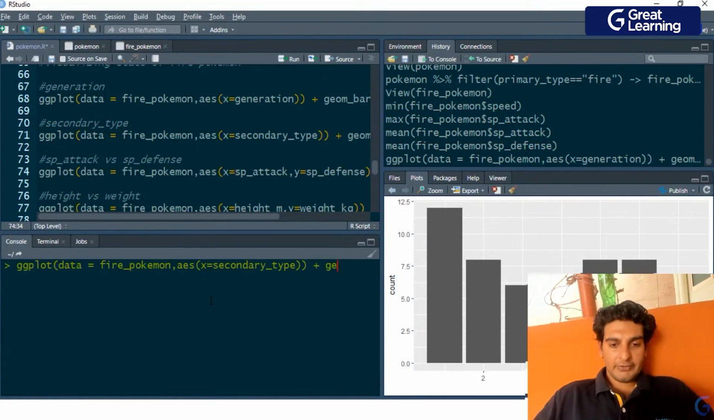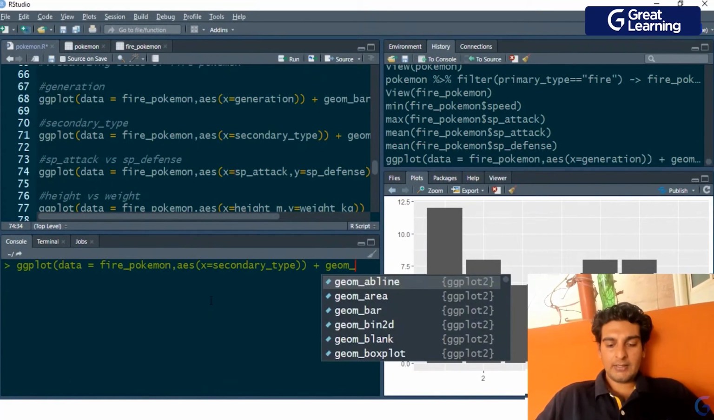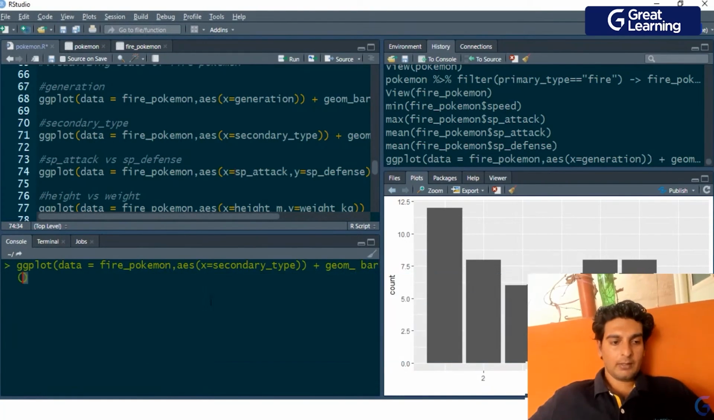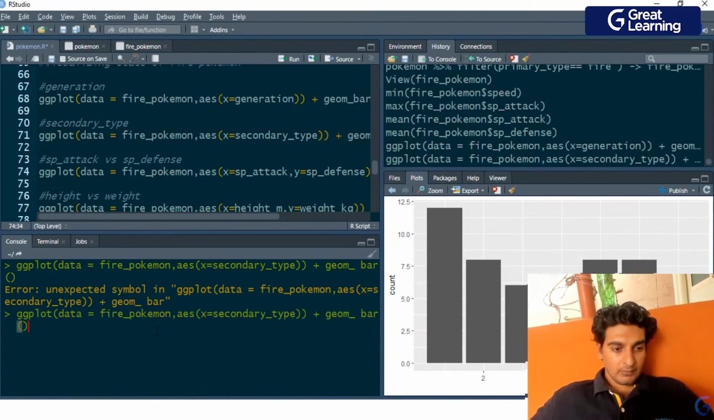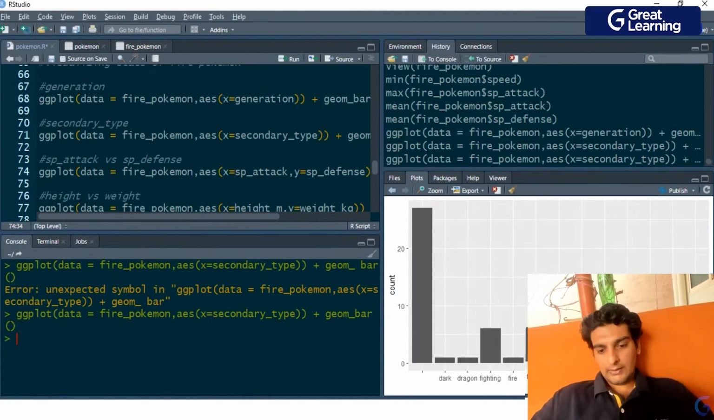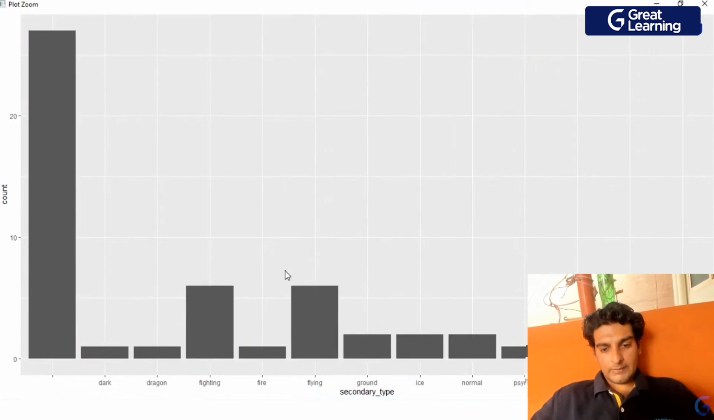And again, the geometry which is used by me is geom bar. Let me go ahead and hit enter over here. So it seems like I have given a space over here which shouldn't exist. Right. So this again is an interesting plot over here.